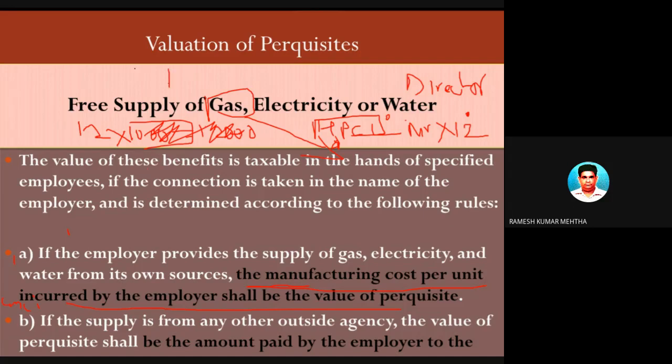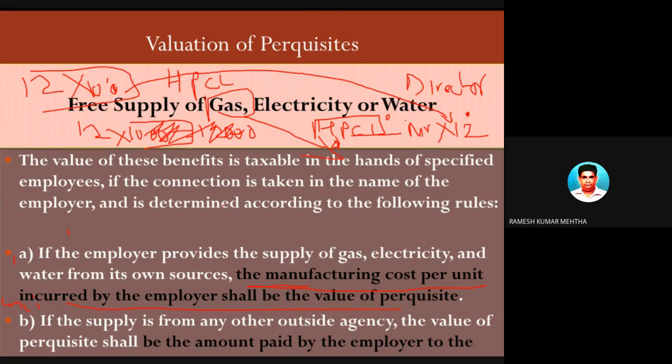अभी employer कौन है? In this case I told you about HPCL. HPCL ये 12 गैसेस तैयार कर रहा है. एक एक गैस को तैयार करने के लिए 1,000 रुपया लग रहा है, और 1,000 रुपया इंटू 12,000 रुपया लग रहा है. And this 12,000 rupees value of the perquisite is provided by HPCL to Mr. X.